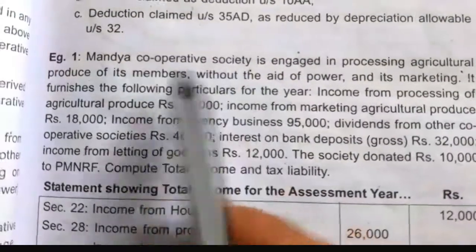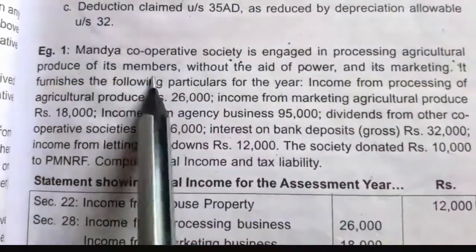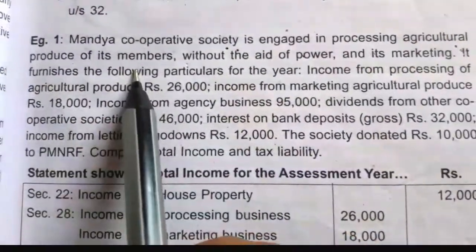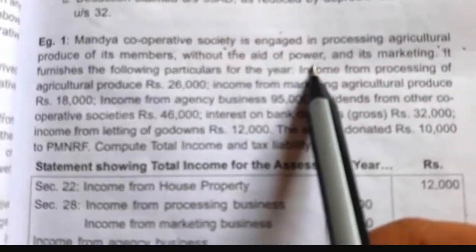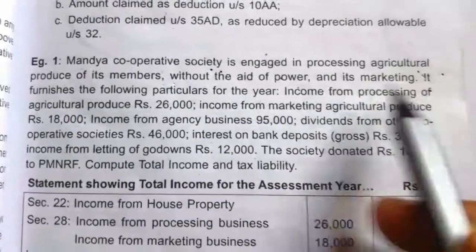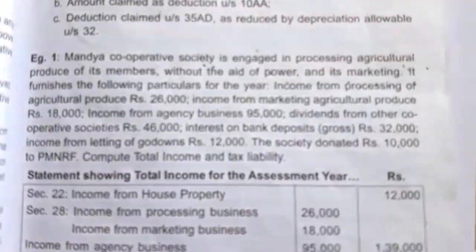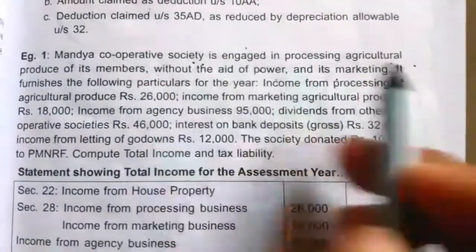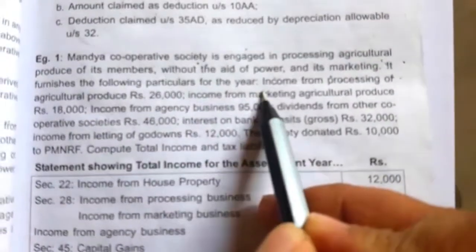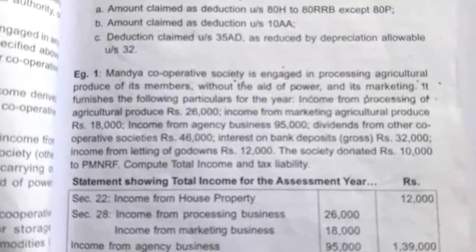Mandya Cooperative Society is a cooperative society engaged in processing agricultural produce of its members. Their processing is without the aid of power, and its marketing is also done by this cooperative society. It furnishes the following particulars for the year. Under that, the first one is income from processing of agricultural produce.